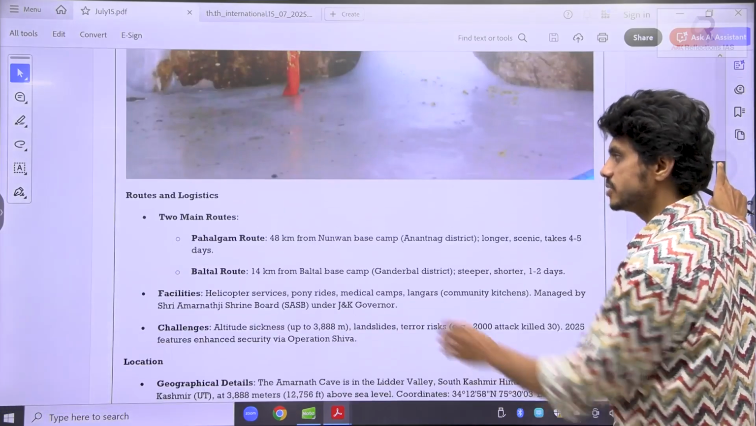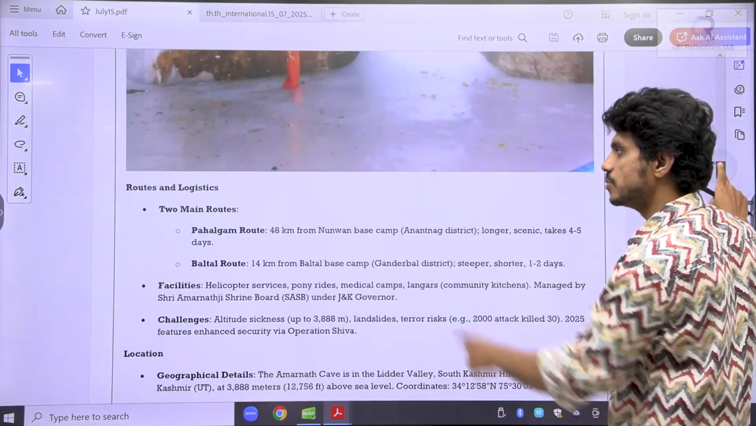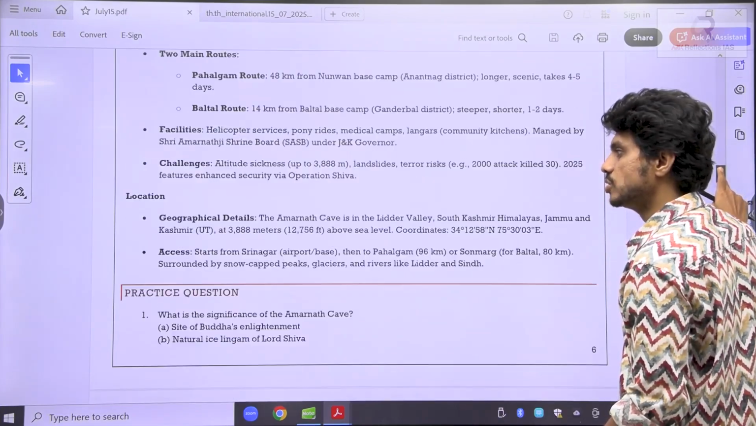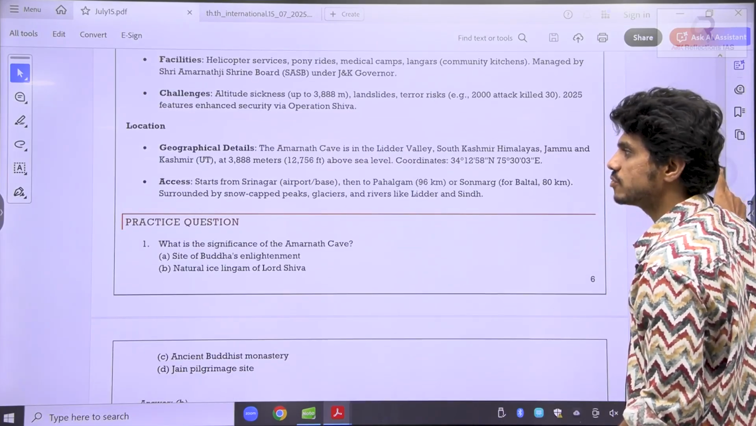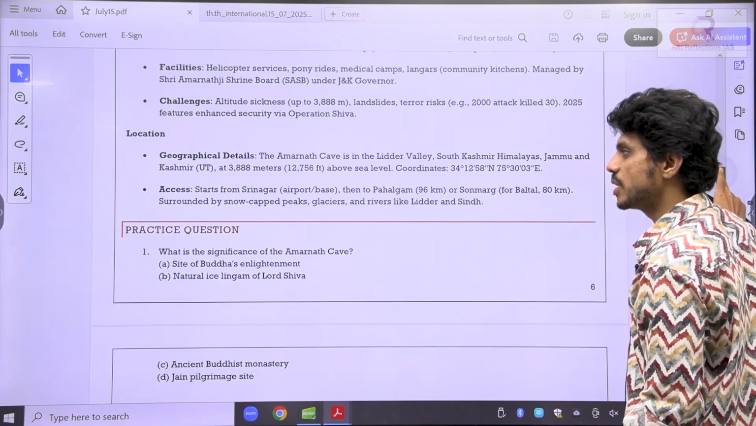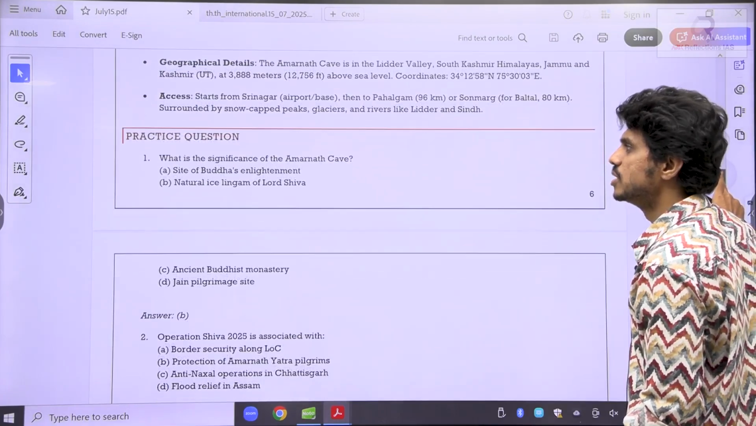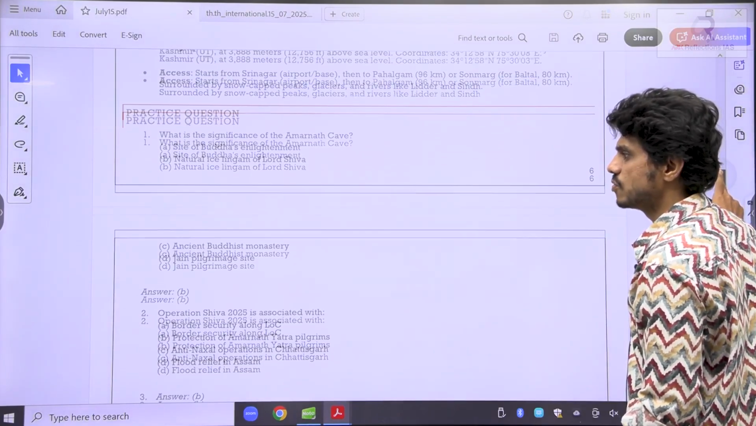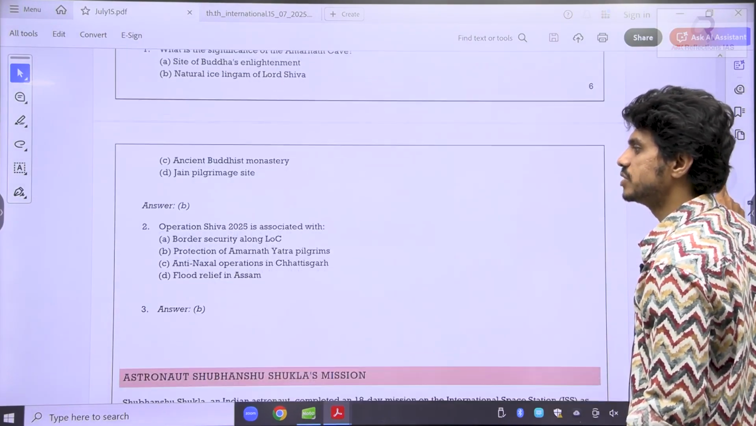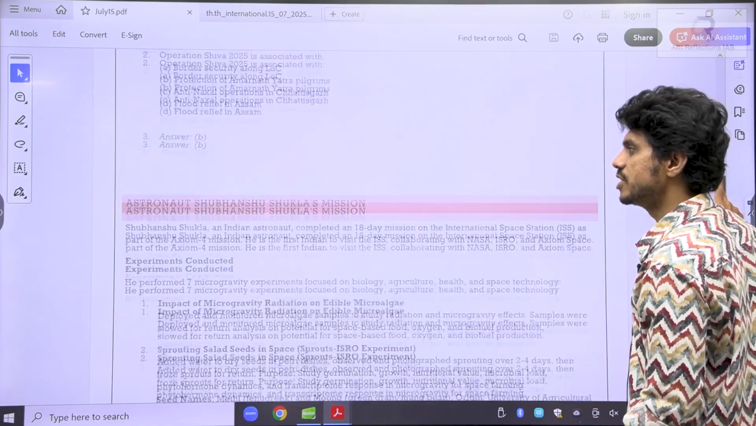I have tried to add the image here. The main route is the Pahalgam route, so that's the reason we are careful so that no such issue happens. What kind of questions can come? What is the significance of the Amarnath cave? Is this a Jain pilgrimage, an ancient Buddhist pilgrimage, or the natural ice lingam of Lord Shiva? Operation Shiva is associated with what? Like this, they can ask different types of questions.